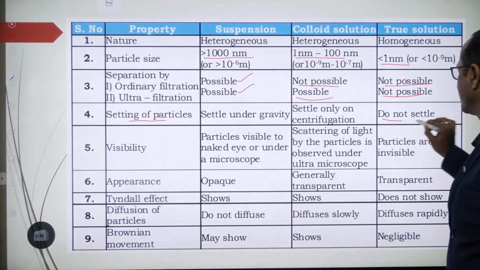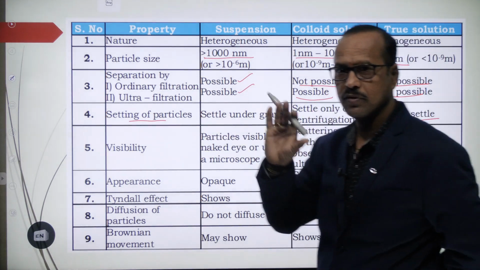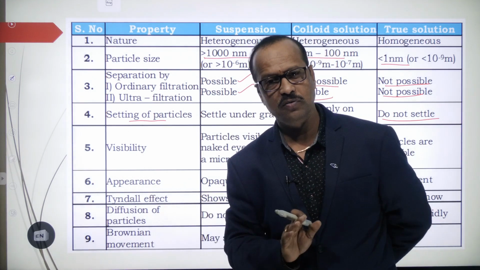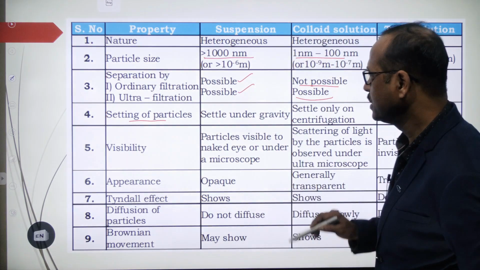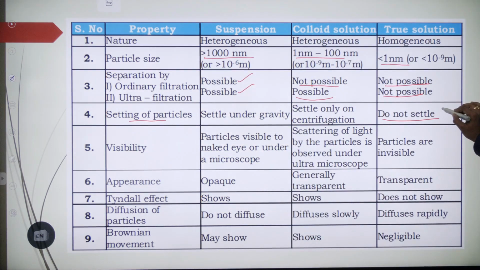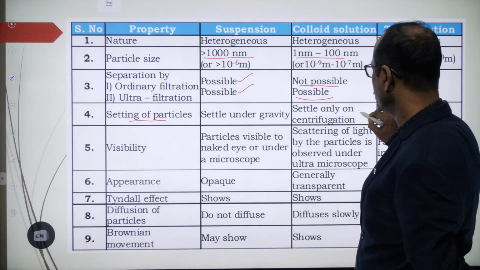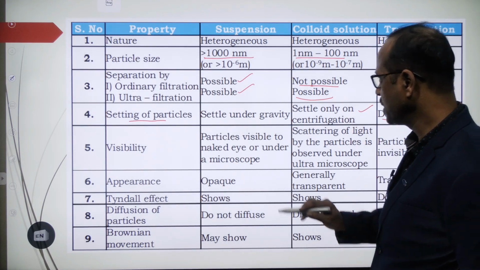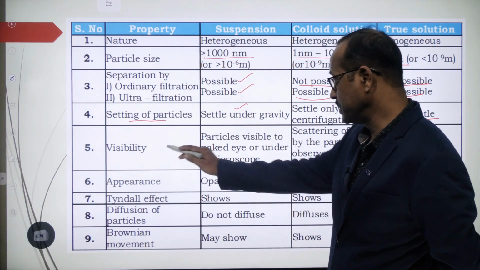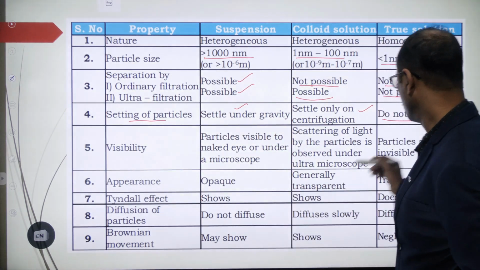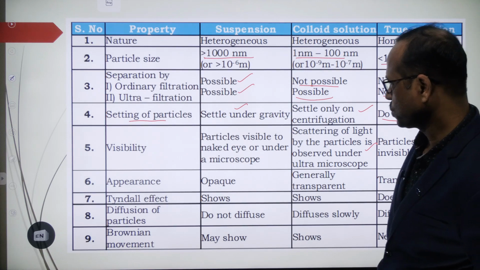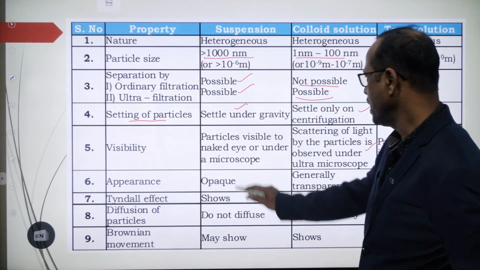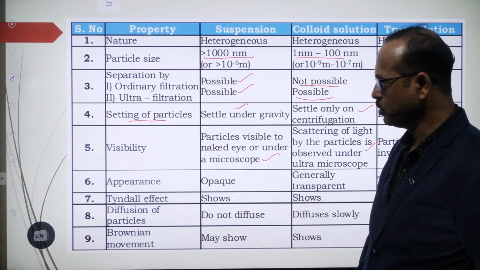Now settling of the particles. Here they do not settle. If you keep a suspension aside for some time without disturbing it, the chalk particles settle at the bottom. In the sodium chloride solution, particles do not settle. Colloidal particles do not settle either, except by a special method called centrifugation. Visibility means, what can we see? Here the answer is no, these particles are invisible. In colloids we cannot see the particles, but we can see the scattering of light, which is called the Tyndall effect. In suspensions the particles can be easily visible to us.